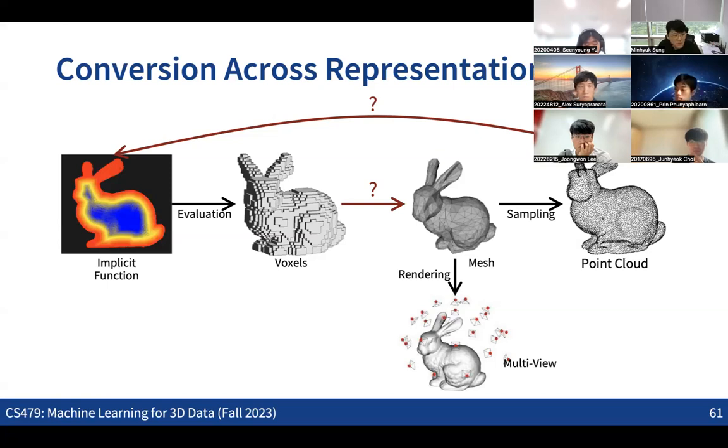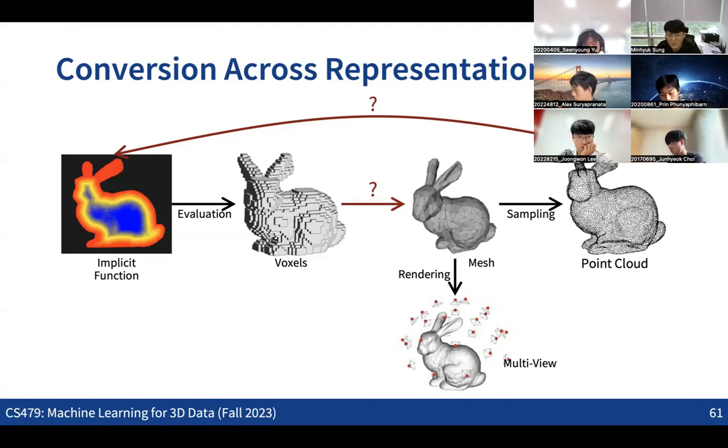Any questions about all the 3D representations? Is there a generation using point cloud and changing it to mesh for rendering? Yes, actually there is work generating point cloud as the output and also converting that into the mesh for rendering. But the thing is that we will see that point cloud can be a good representation for encoding to process the data as the input.